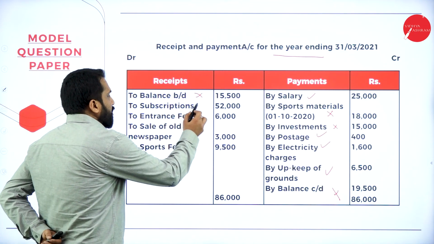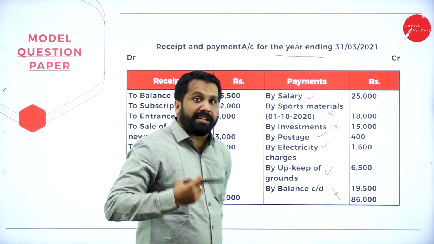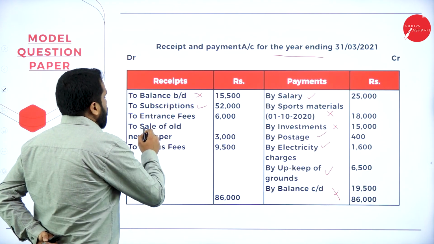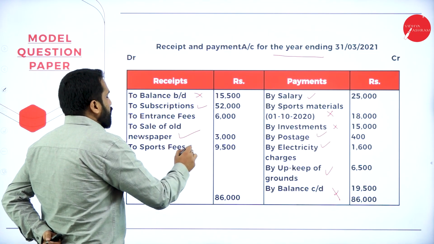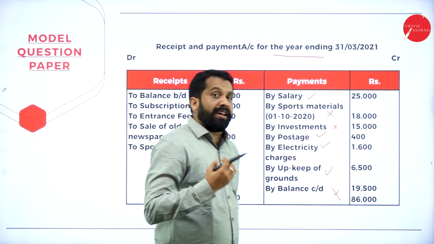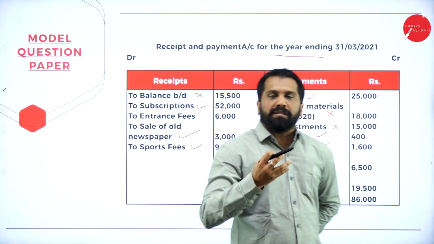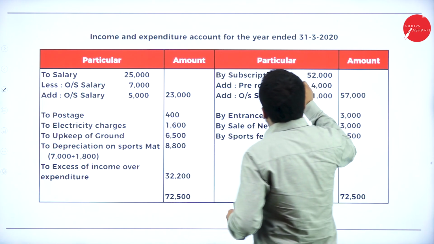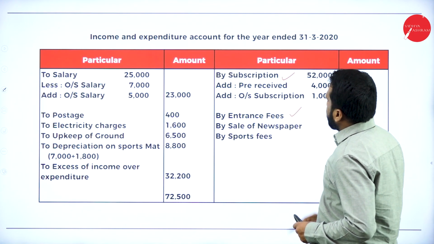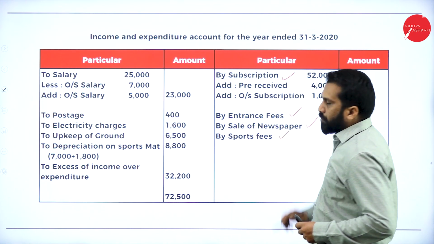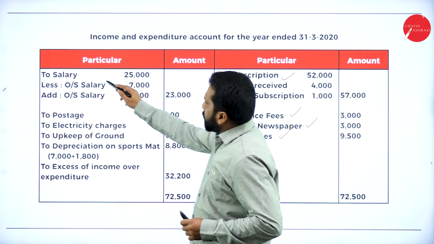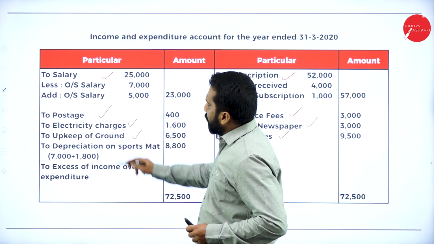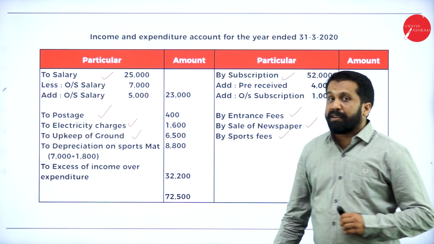Then subscription, yes. Every month we collect subscription. Then entrance fees, we have to see the adjustment. Sale of old newspaper, yes. Sports fees, yes. These are the things we have to identify, whether it is recurring or non-recurring. Now, go to your answer. See, subscription we have taken, entrance fees we have taken, sale of newspaper, yes. Sports fees, yes. Similarly, salary, yes. Postage, electricity, upkeep of ground. Along with that, we have depreciation, meaning expenditure.